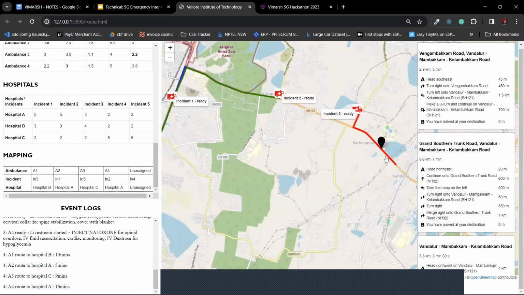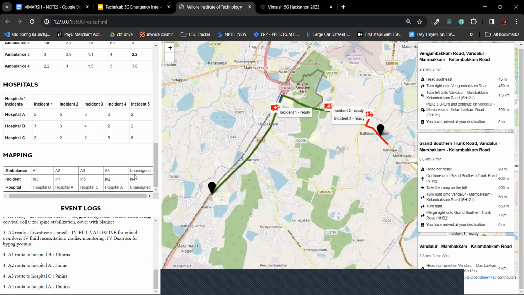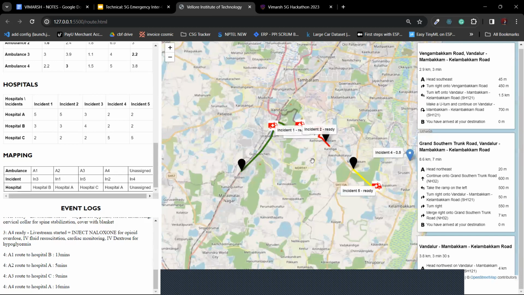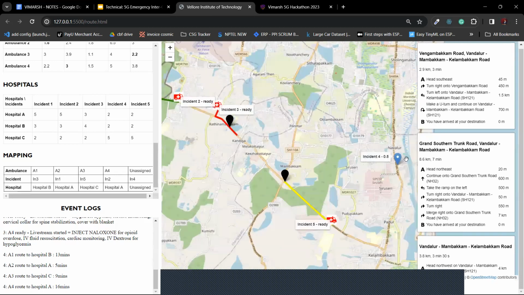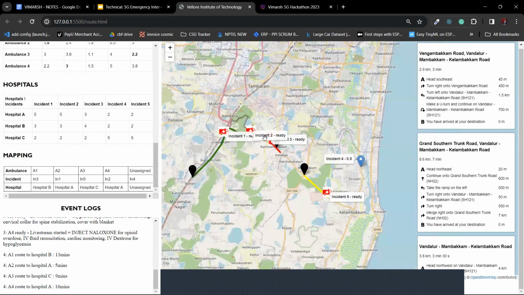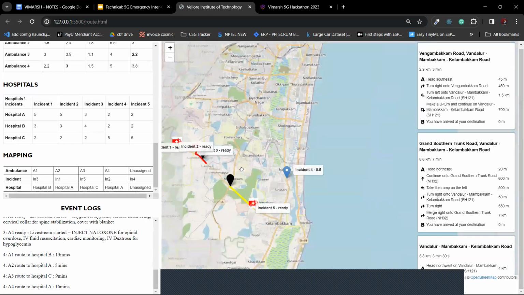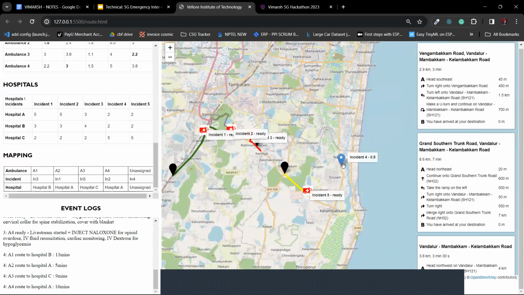We can see that even though incident 2 might take less time to reach hospital B, it's assigned to a different hospital because the algorithm takes in 3 parameters of the distance of ambulance from hospital and then the priority rating with respect to the fulfillment matrix, and gives an output for the best hospital with the best possible facilities required for that particular use case. We can see that incident 4 has not been fulfilled yet, and that is because we are testing for the edge use case of ambulances being less than the number of incidents. Once an ambulance finishes the hospital visit and is free, it will visit incident 4.